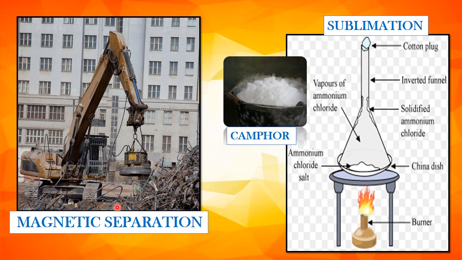Now ammonium chloride changes directly from solid to vapor and gets condensed on the upper cooler surface of the funnel, and the sand is left in the china dish. So the solid substance which is obtained after the vapor is cooled is known as sublimate. Here in this activity, sublimate is the ammonium chloride and sand is the non-sublimate component of a mixture. So sublimation is used to separate the sublimate component from the non-sublimate component of a mixture.